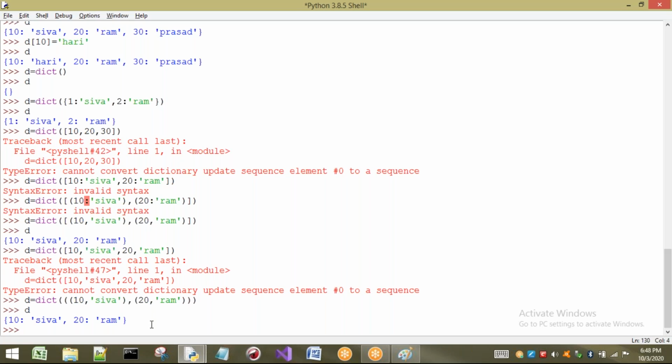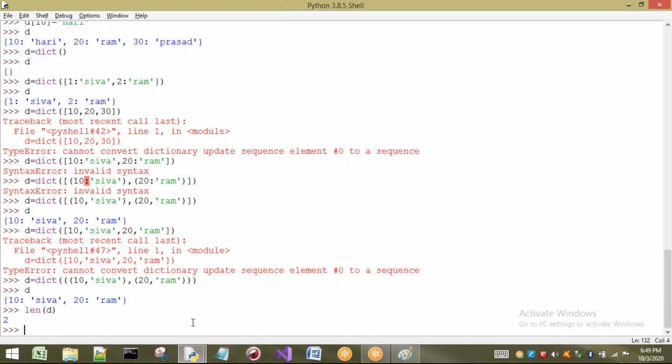So this is about the dict function. Now let us go to the next function, that is the length function. As we know, length is used for any of the sequences. Here I want to find the length of D. Already we know D has how many elements? Two elements: one is 10 Shiva, another one is 20 Ram. So the answer is 2. One is 10 Shiva, the second one is 20 Ram. This is considered as one element inside a dictionary, and this is considered as one more element inside a dictionary. This is about length.